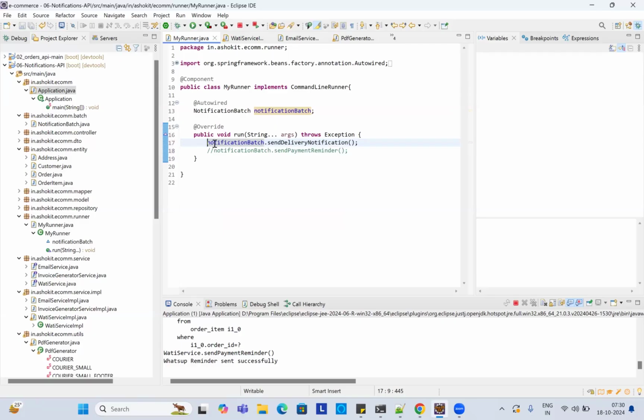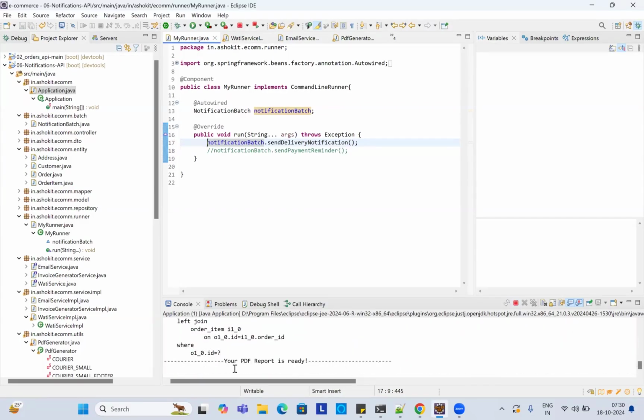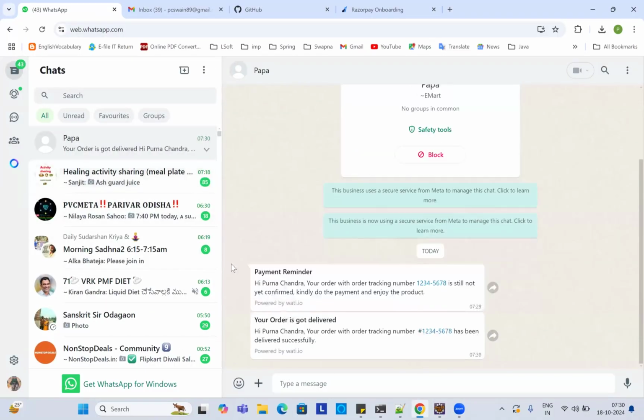Delivery notification. So when the order gets delivered, it says your order is delivered, and this order tracking number has been delivered successfully. Okay, good. Now go to the Gmail.